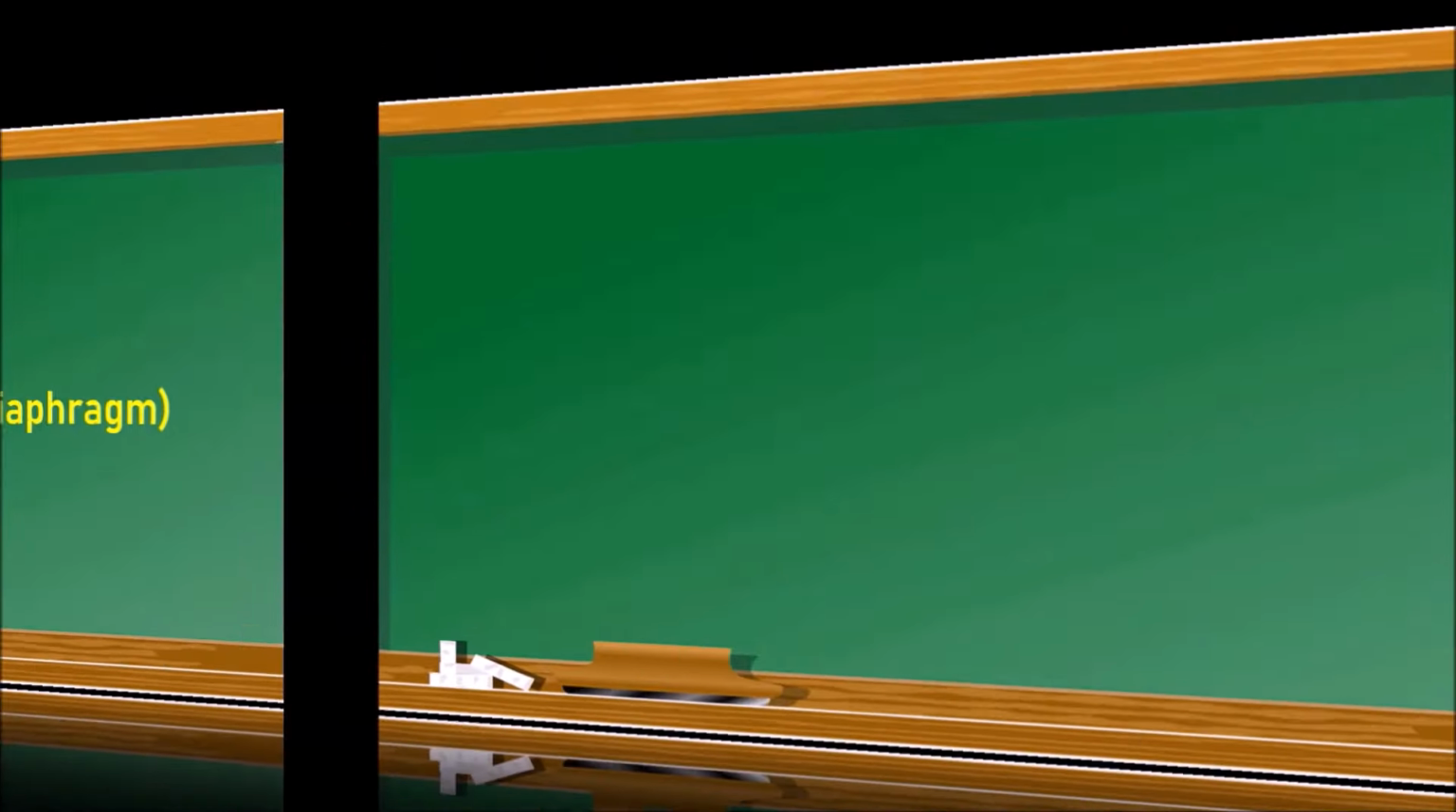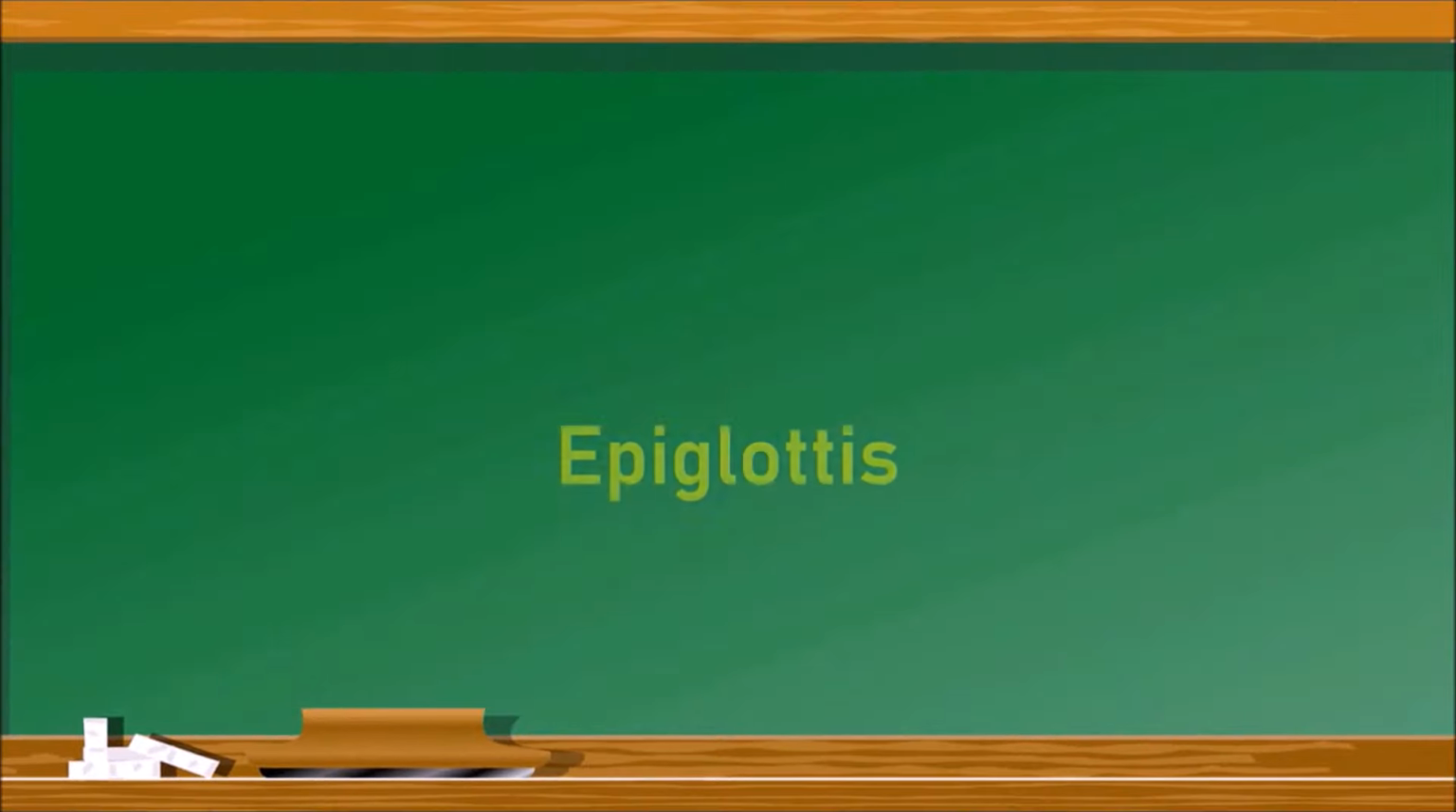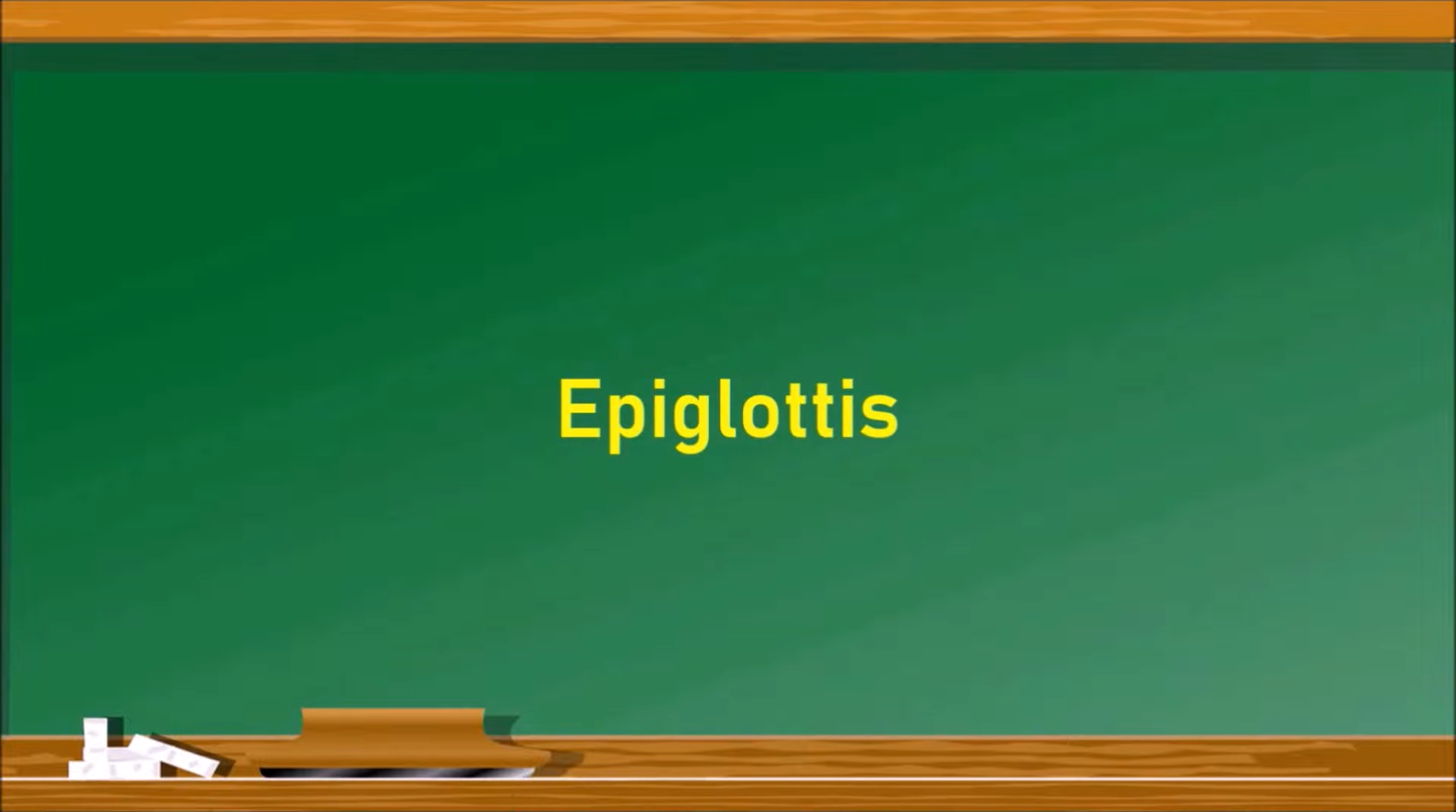The next question is, identify the part which is indicated as X. Here the part which is indicated as X is epiglottis, which is a flap-like wall that prevents the entry of food into the respiratory tract. Let us see the next one.